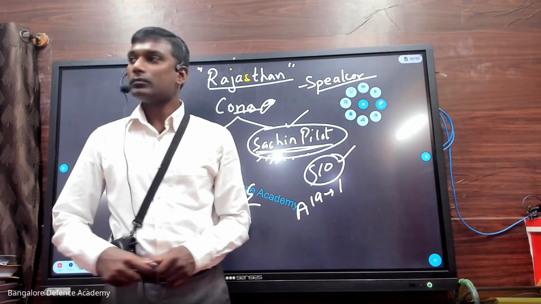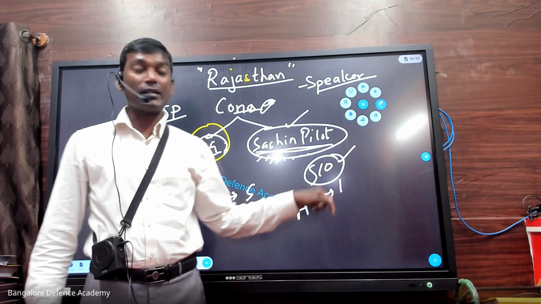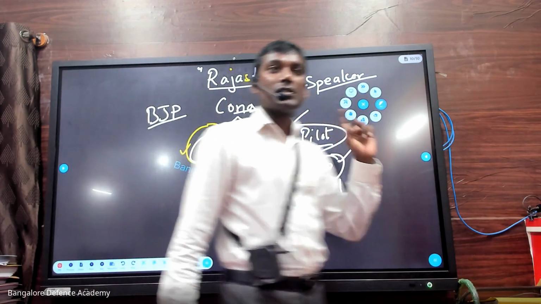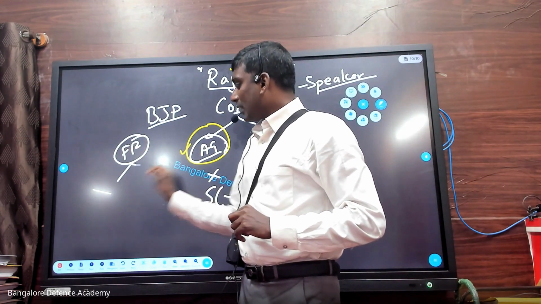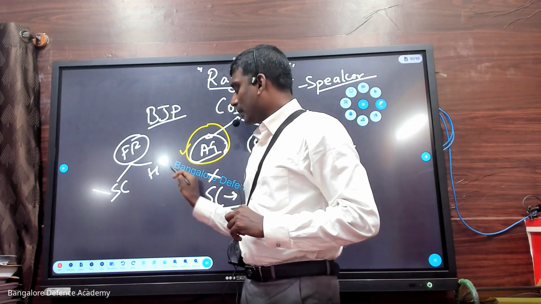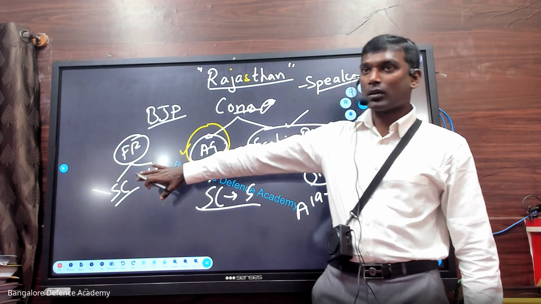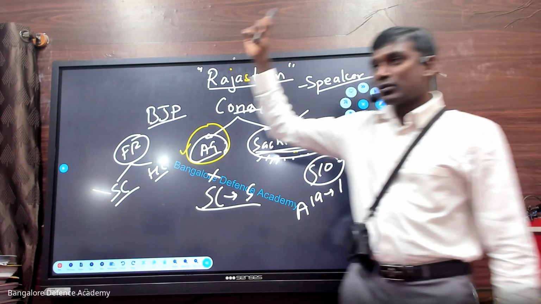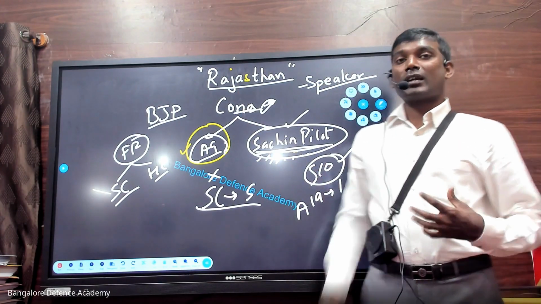We have seen in the fundamental rights chapter, whenever your fundamental right is violated, you can directly go to the Supreme Court or High Court. This guy is directly going to the Supreme Court, but now he's not talking about anti-defection. He's saying that I'm not getting the right to speak.